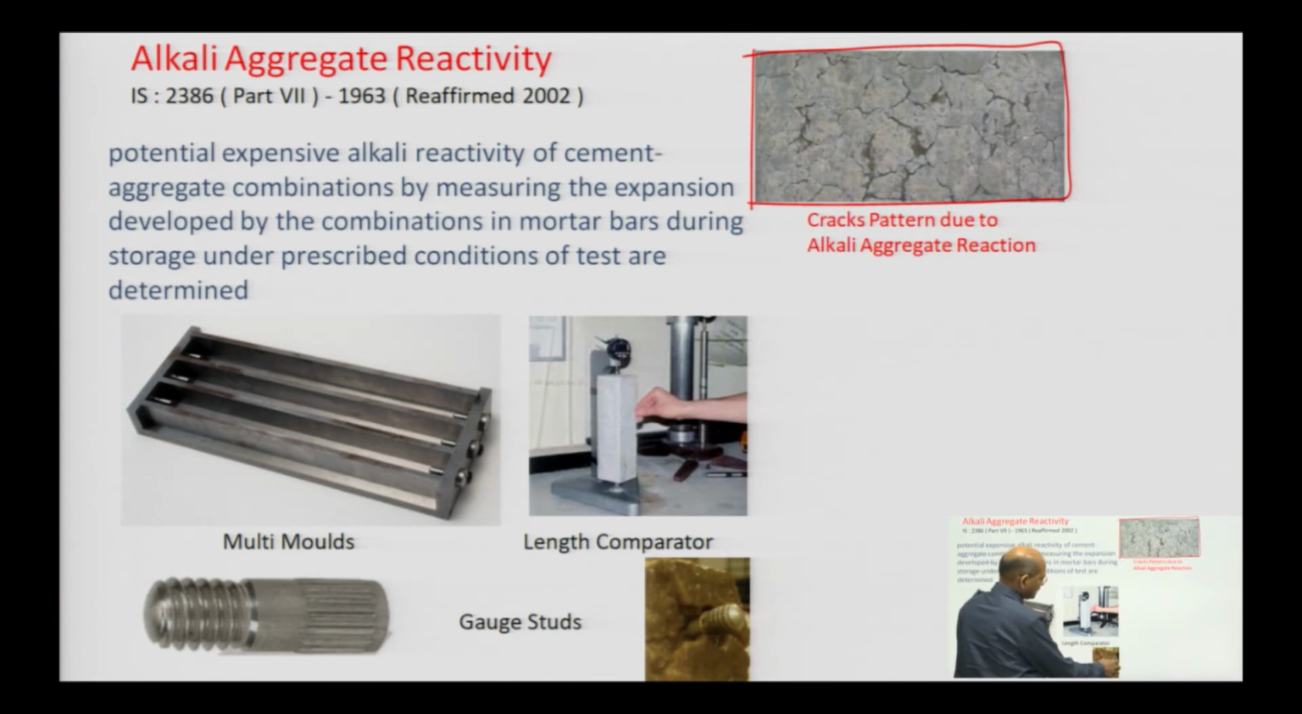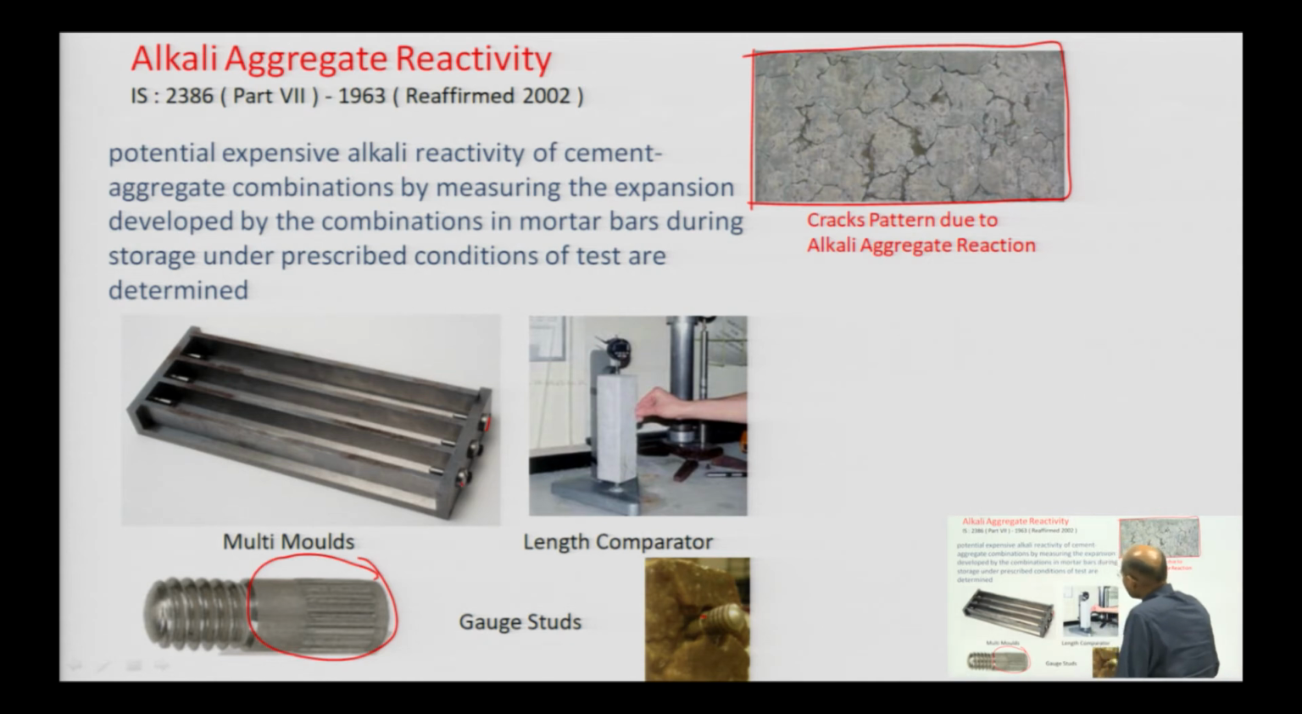That can be connected to this sleeve part, which will go inside the mortar bar, and this part will be open, and here we have to lock it with the help of a certain system. Standard values and all the dimensions are given in this code book 2386, so we have to refer to it. For testing, we have to grease the mold properly, put the gauge stud at both ends, and go for the casting of mortar.